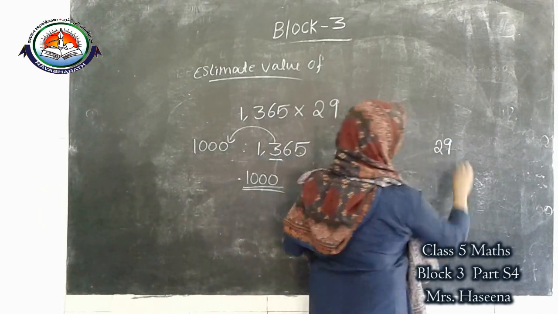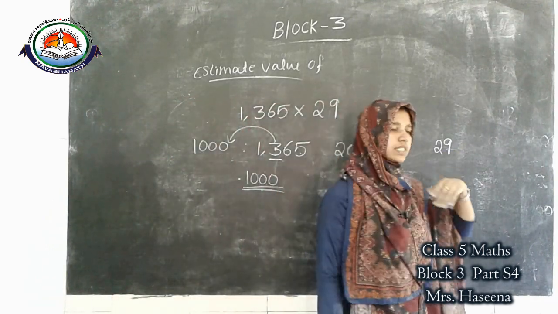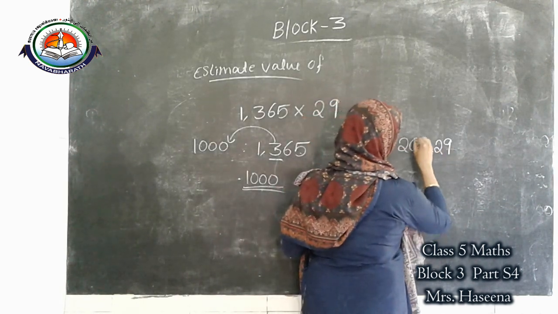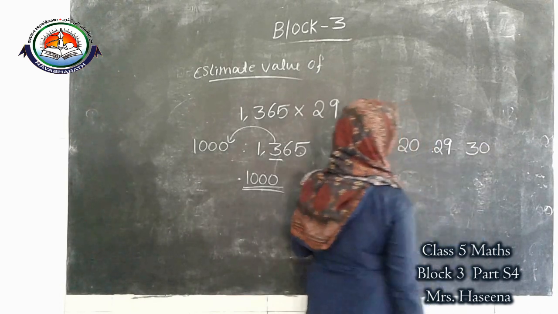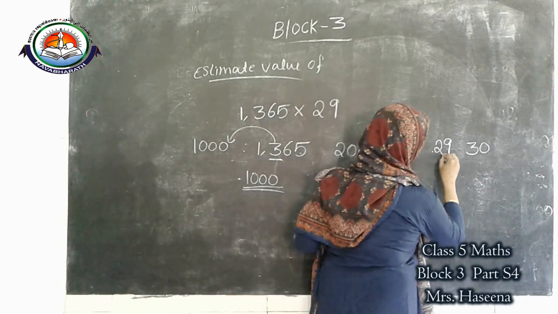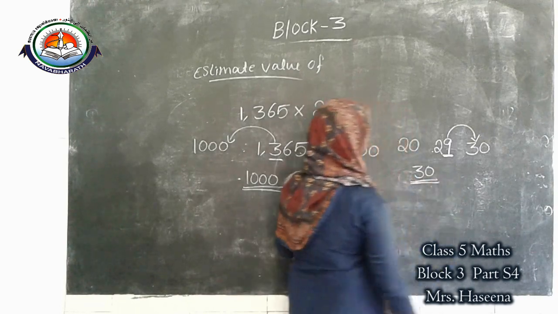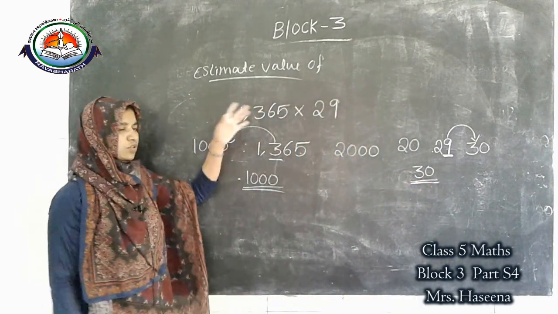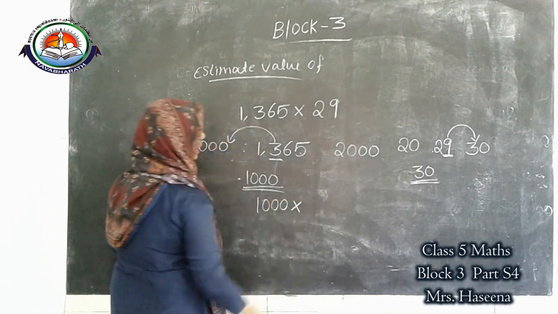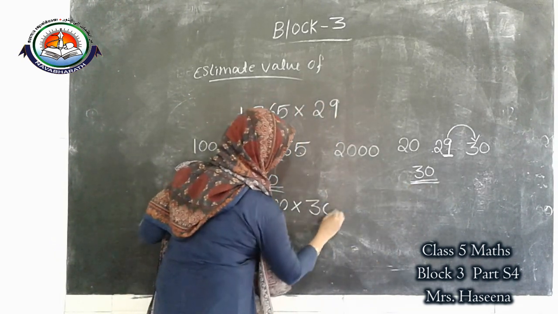Okay, next one, 29. 29 means 2-digit number. 2-digit number means round off to the nearest 10. So 29 means here 20, here 30. Look at the ones place. So which digit is in ones place? 9. So what is the answer? 30. Okay. Instead of 1,365 we can write 1,000. Instead of 29 we can write 30.